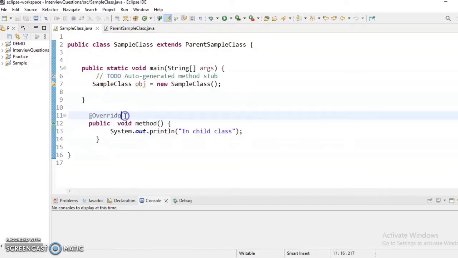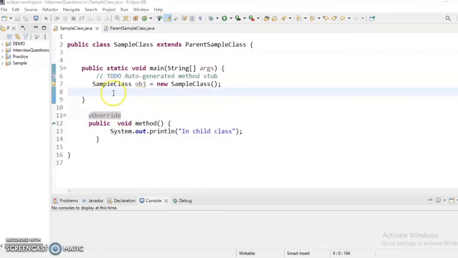If we are overriding a method, we can use the @Override annotation. As of now we are just using it, and I am going to pick the questions for this annotation later, that is, whether it is optional or compulsory, and what the effects of this annotation are. So let's focus on method overriding as of now.